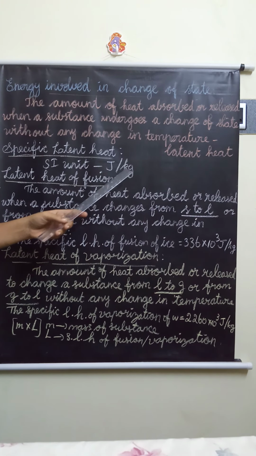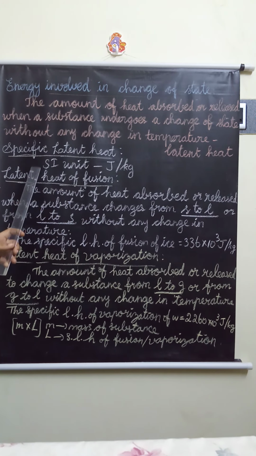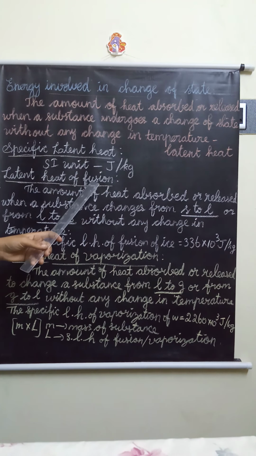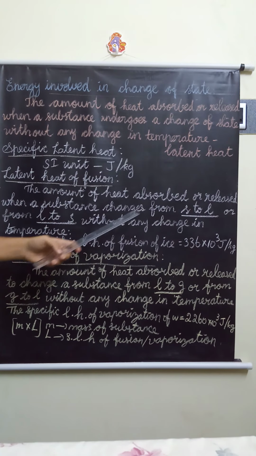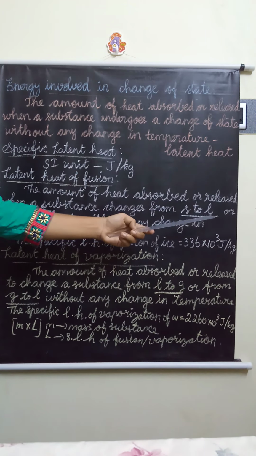Joule per kilogram. Next topic is latent heat of fusion. What is that? The amount of heat absorbed or released when a substance changes from solid to liquid.